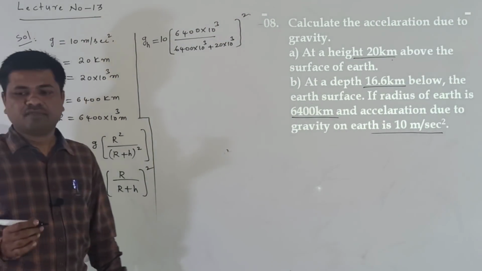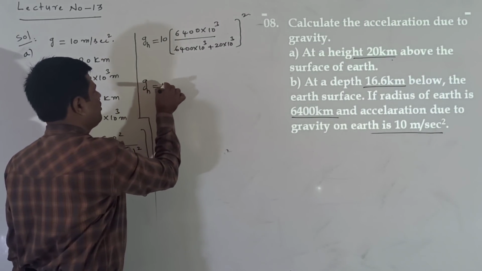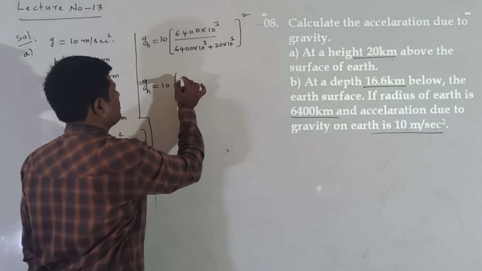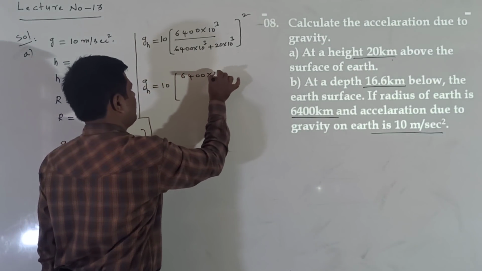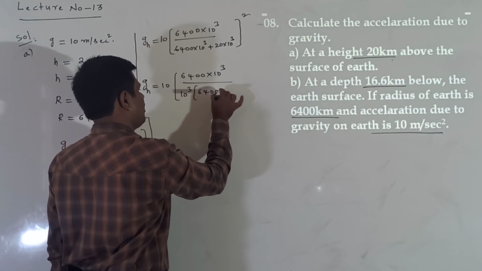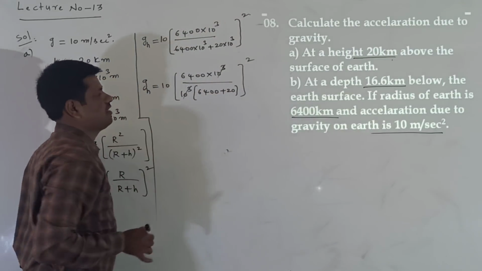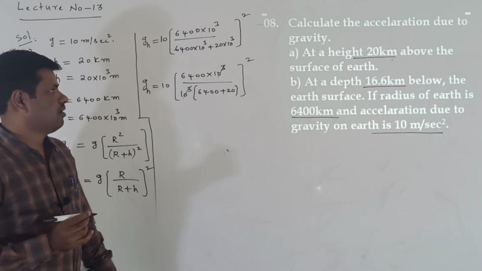Okay, clear. Now this value changes as GH is equal to 10 into 6400 into 10 power of 3, taking 10 power of 3 common, 6400 plus 20. Here 10 power of 3 gets cancelled.